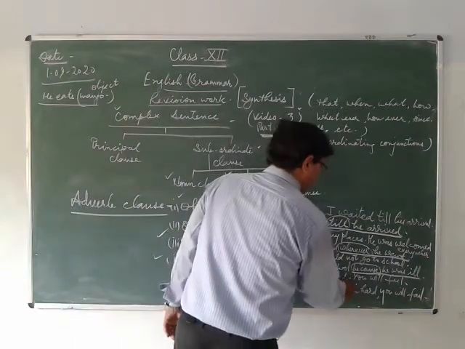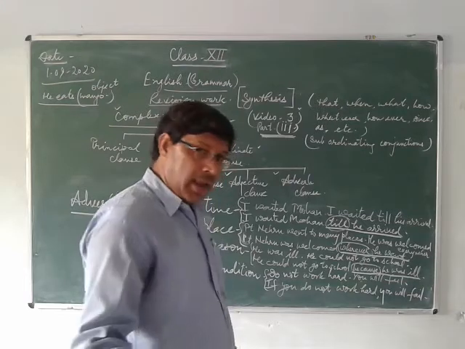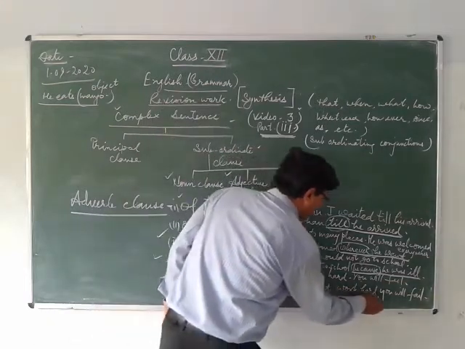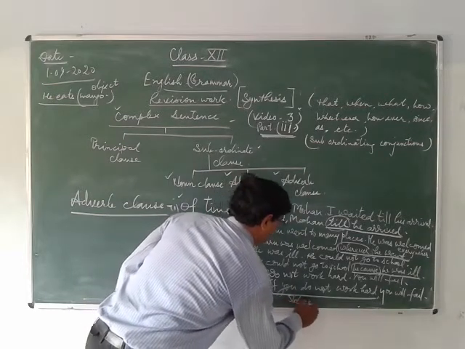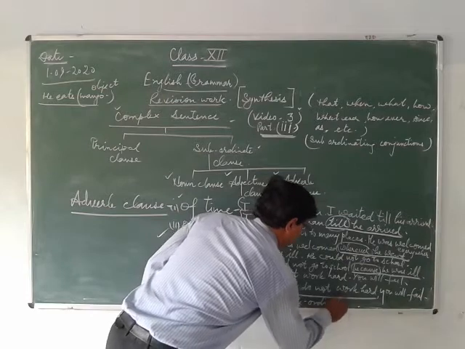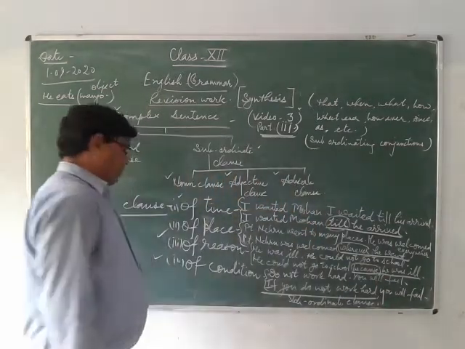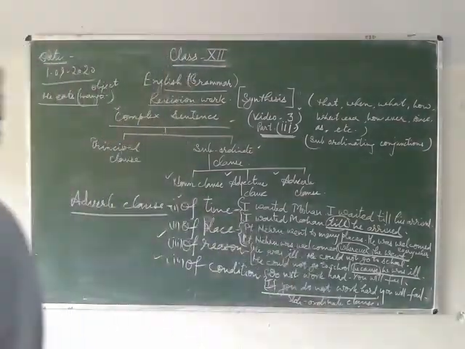Do not work hard, you will fail. If you do not work hard, you will fail. Understand? So here, if you do not work hard is your subordinate clause.